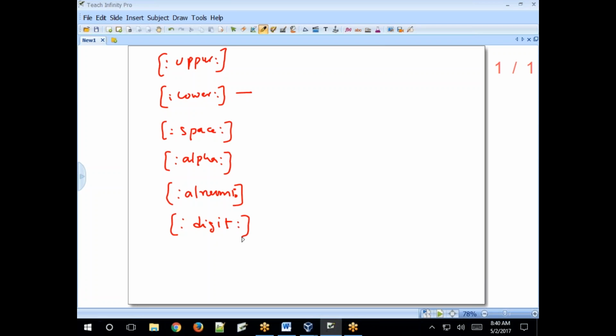Digits. Clear? Print represents all printable characters. Clear? A small example with the translate command.